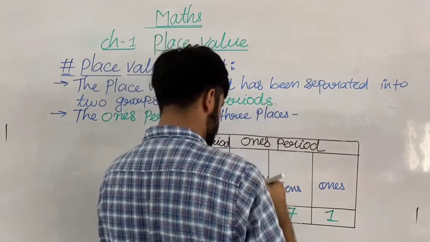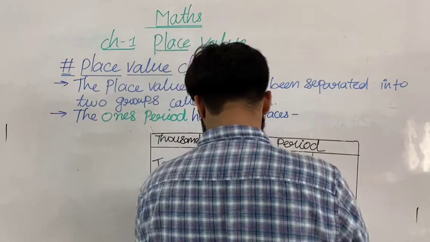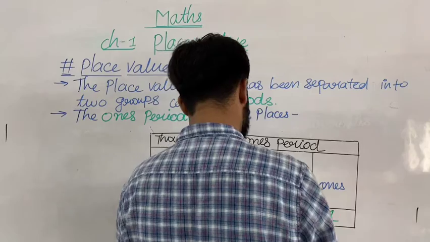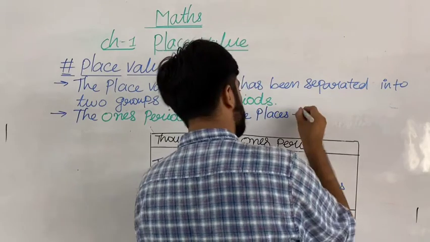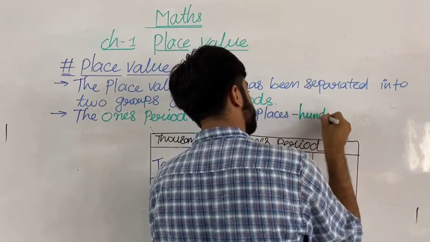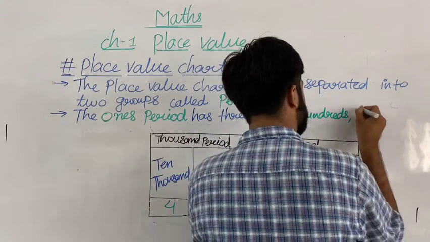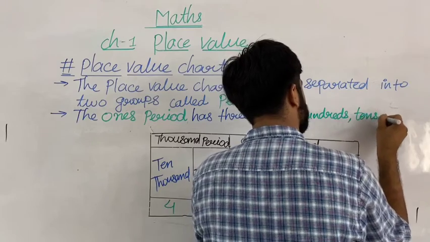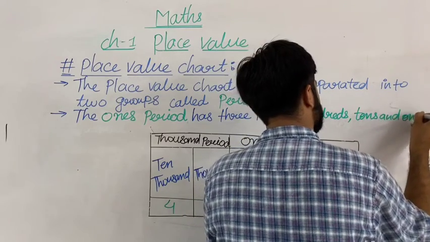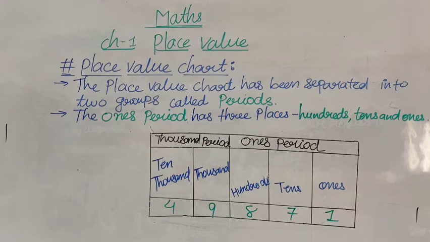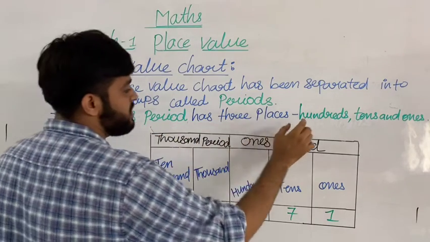These three places, all my dear students, are hundreds, and then tens and ones. Okay, my dear students, note down this second sentence. The ones period has three places.